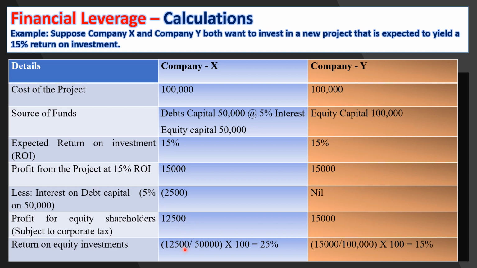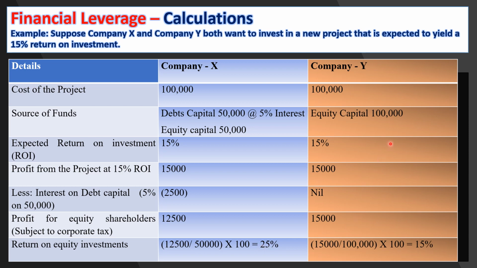How much money was invested by shareholders? 50,000. Equity capital 50,000. So the remaining 12,500 after interest should be distributed to shareholders, let us say, in the absence of tax. So 12,500 divided by 50,000 into 100, you get 25% as return on investment for equity shareholders.